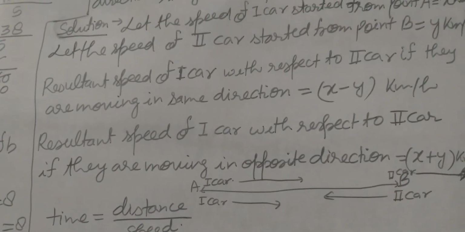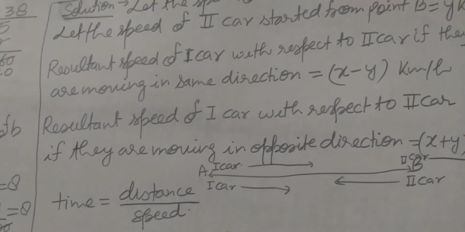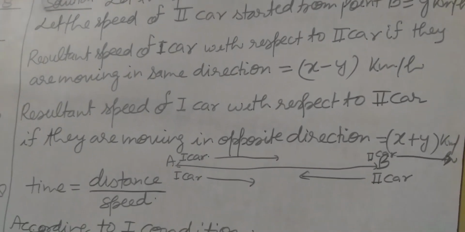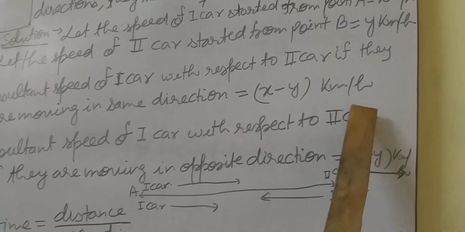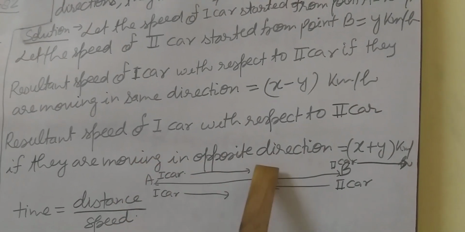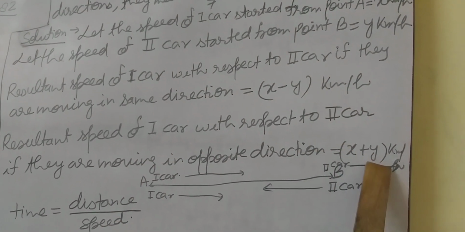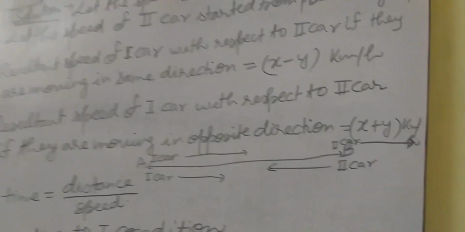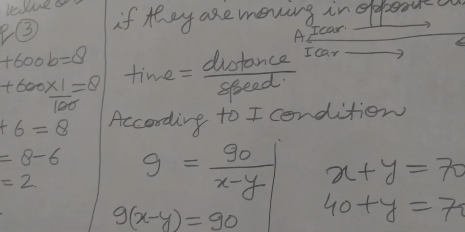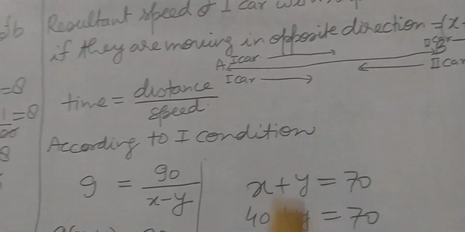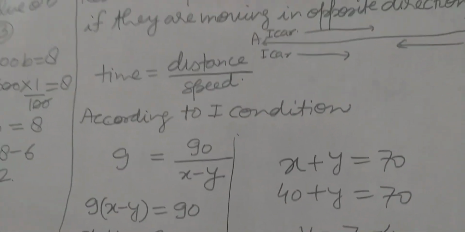When directions are given, then we have to use this method. In the same direction, resultant speed is x minus y km per hour. In the opposite direction, resultant speed is x plus y km per hour. Remember students. Now as you know, time equals distance upon speed. So according to the first condition, what is the distance? 90 km, it is given, students.